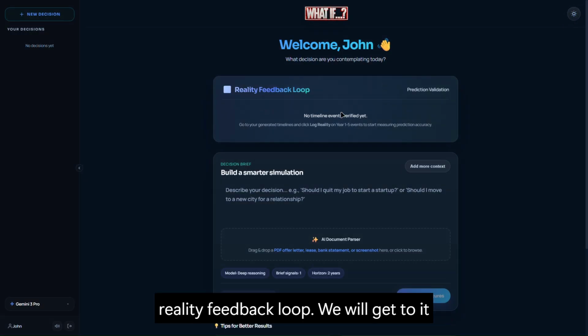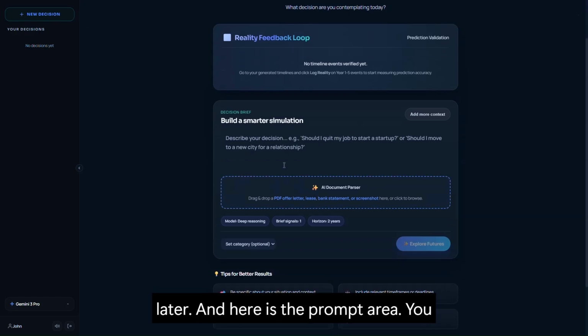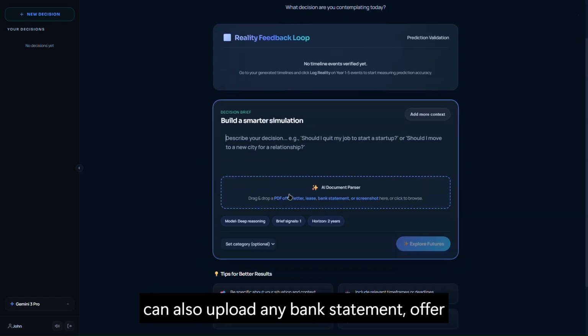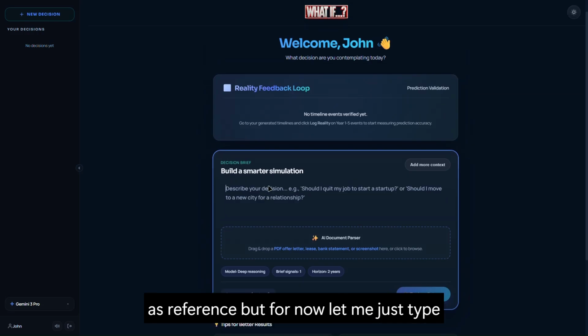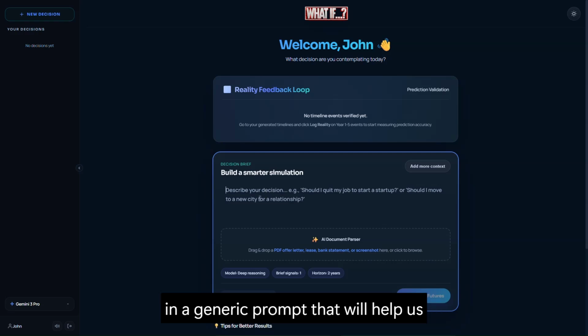And here is the reality feedback loop. We will get to it later. And here is the prompt area. You can also upload any bank statement, offer letter, something so that AI will use it as reference. But for now, let me just type in a generic prompt that will help us learn about the project.